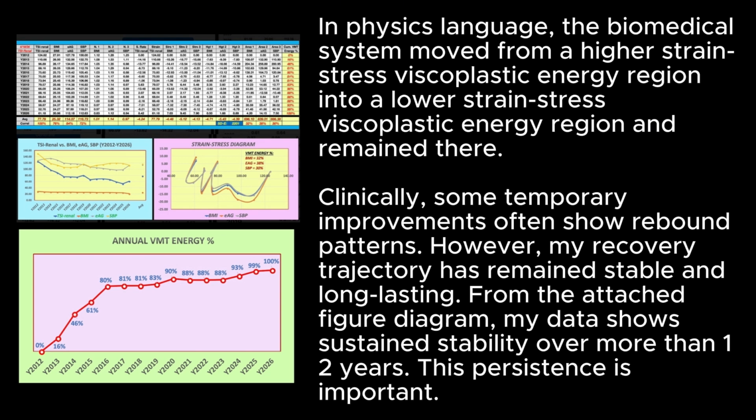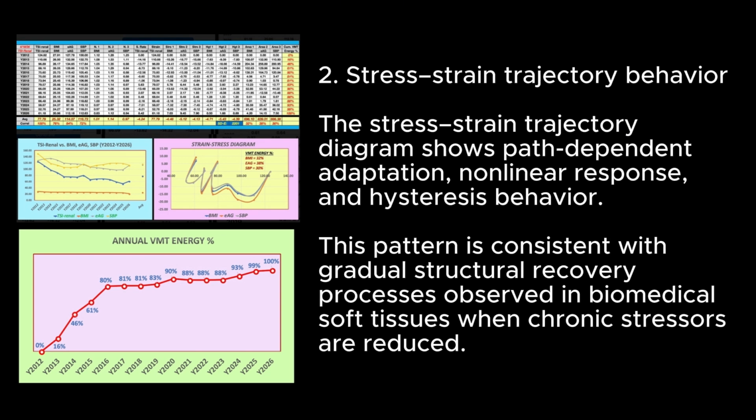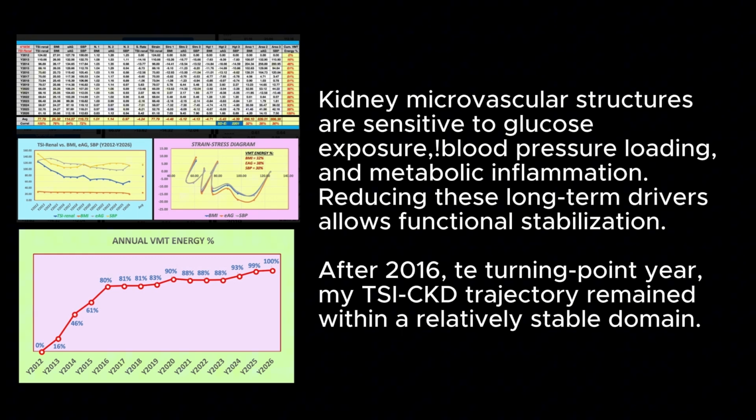This persistence is important. 2. Stress-strain trajectory behavior. The stress-strain trajectory diagram shows path-dependent adaptation, nonlinear response, and hysteresis behavior. This pattern is consistent with gradual structural recovery processes observed in biomedical soft tissues when chronic stressors are reduced. Kidney microvascular structures are sensitive to glucose exposure, blood pressure loading, and metabolic inflammation. Reducing these long-term drivers allows functional stabilization. After the 2016 turning point year, my TSI CKD trajectory remained within a relatively stable domain.